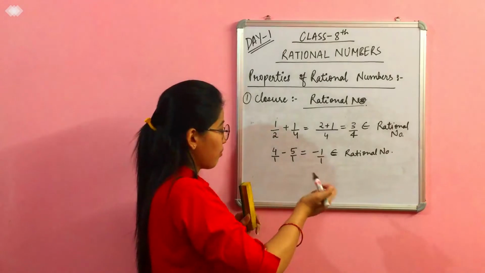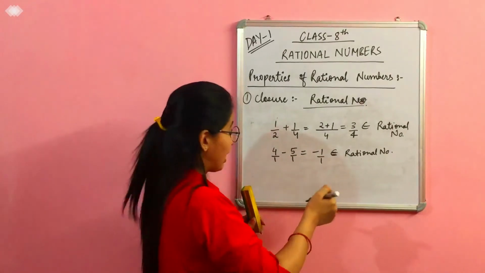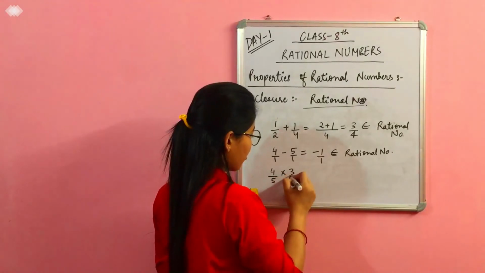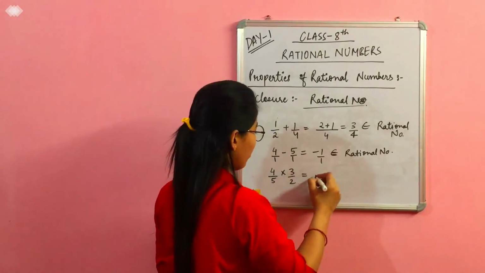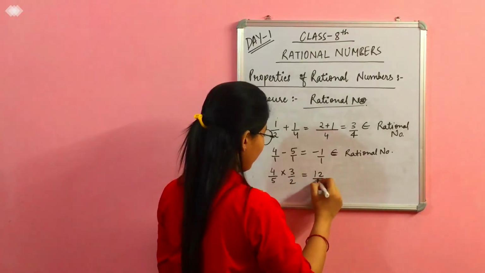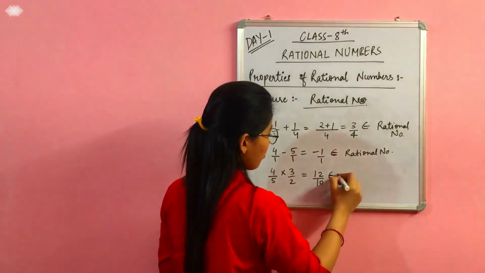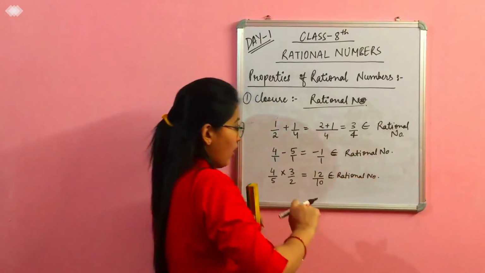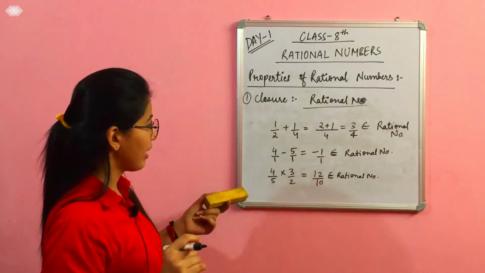Let's take the example of the operation multiplication. Let us say I have 4 upon 5 multiplied with 3 upon 2. This will give you 12 upon 10, 4 threes are 12, 5 twos are 10, which also belongs to the set of rational numbers. Now let us check the operation of division.